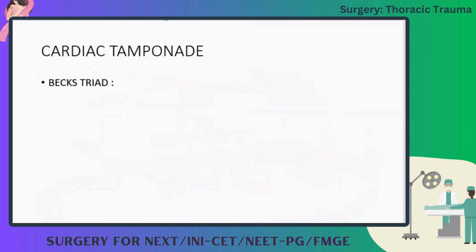In cardiac tamponade, there is a triad called Beck's triad. What is Murphy's triad? Today we have seen what is Murphy's triad. Acute cholecystitis. What are the three? Pain, fever, vomiting.